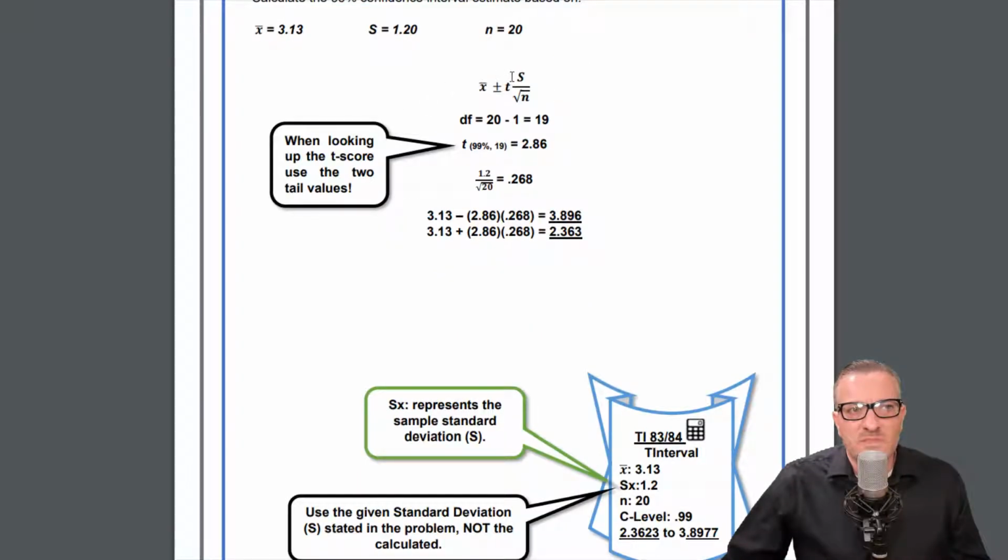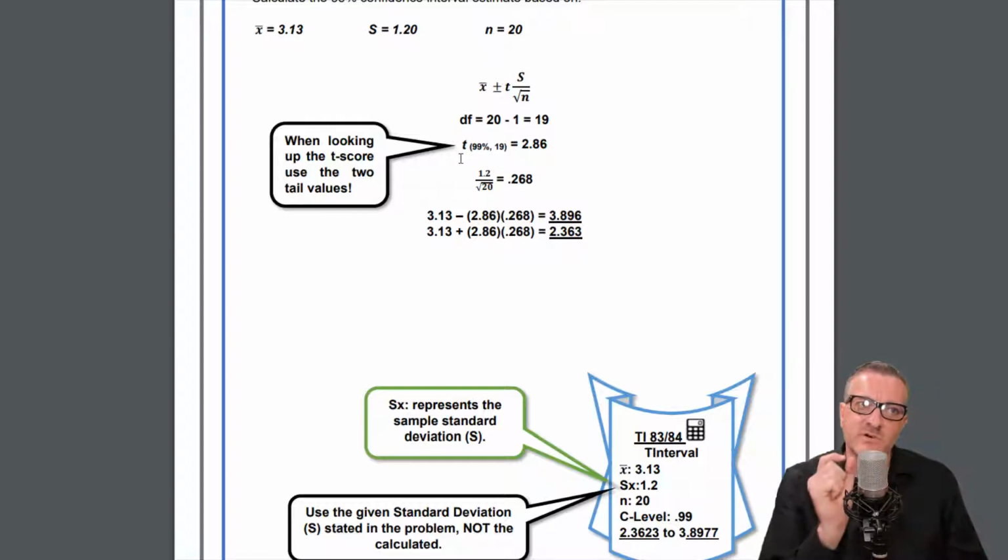Okay, so this math should look really similar to what we've been doing. Remember degrees of freedom. We use degrees of freedom with the t-distribution. So it's 20 minus 1 equals 19. And then this is the little thing where we write out, you don't have to do it like this, but for your own sake, you probably should. You write out the inputs that get you the t-score. And you do that so that when you go back and if you make a mistake, you can see what inputs you put in. Otherwise, it's just, where did you get that t-score? You don't know. So 99% and then 19.